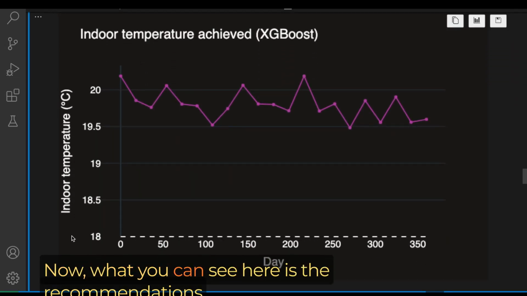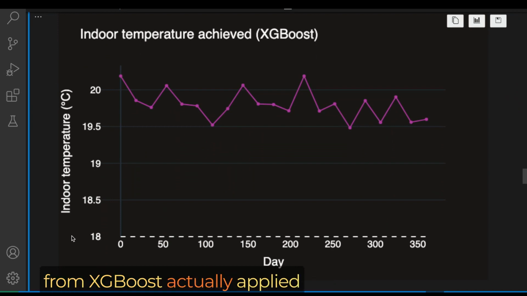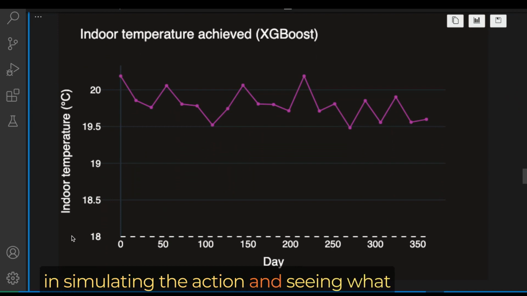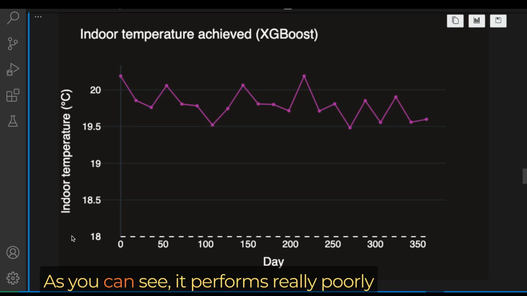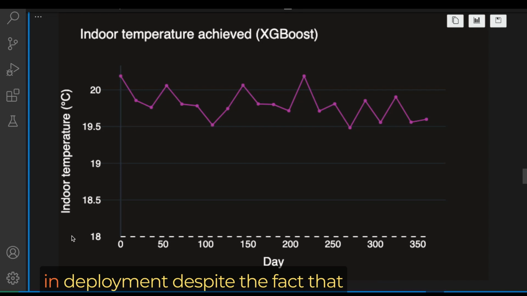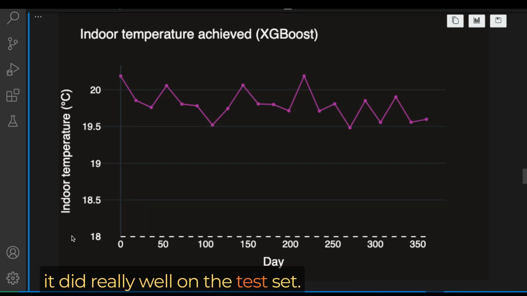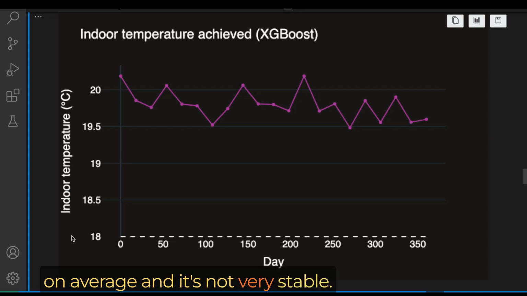Now, what you can see here is the recommendations from XGBoost actually applied, simulating the action and seeing what the indoor temperature is that's achieved. And as you can see, it performs really poorly in deployment despite the fact that it did really well on the test set. It's about 2 degrees off on average and it's not very stable.